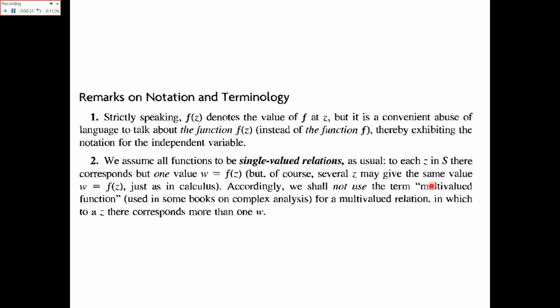For each z in a set of complex numbers, there corresponds but one value w = f(z). But of course several z may give the same value w = f(z), just as in the case of real numbers. So accordingly we shall not use the term multi-valued functions, but in some books that term has also been used for complex numbers.